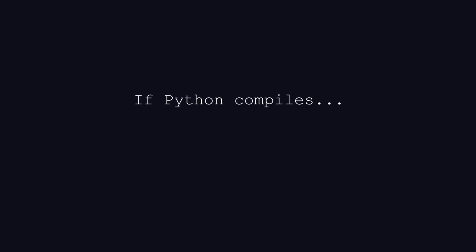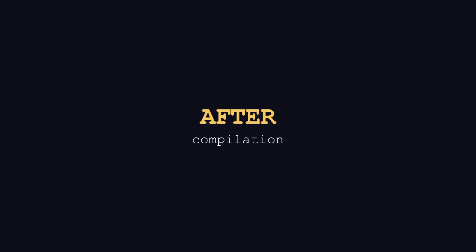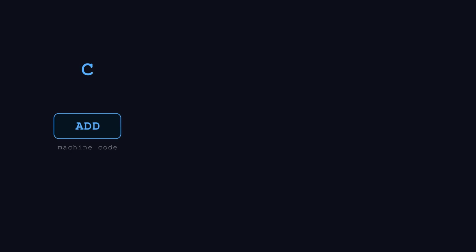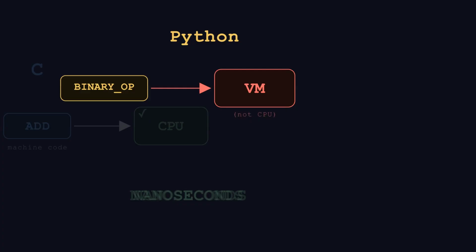So, if Python compiles code, why is it still slow? Because of what happens after compilation. When C compiles, the output is native machine code. Your CPU runs it directly. An add instruction executes in nanoseconds, but Python's compiler targets a virtual machine, not your CPU. Every bytecode instruction gets fetched, decoded, and dispatched by the interpreter loop.